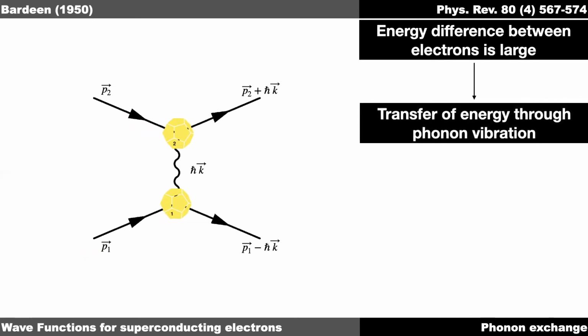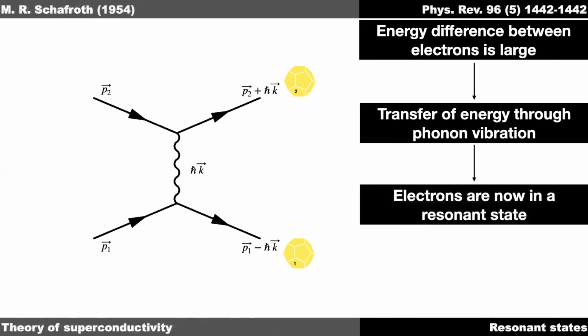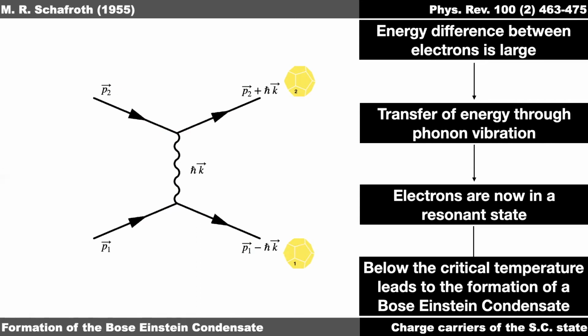After this exchange takes place, these two electrons form something known as a resonant state. This was proposed by Schafroth in 1954. This resonant state leads to the formation of the Bose-Einstein condensate, because these resonant states are actually a collection of two fermions which act as a boson.